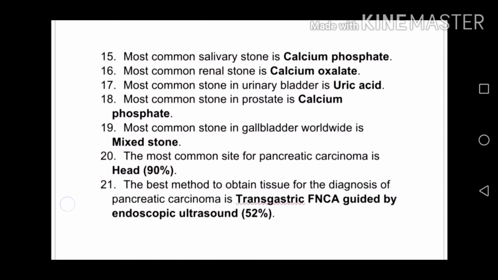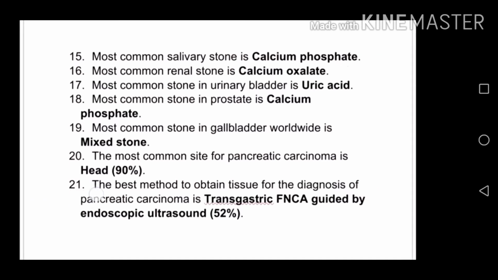The most common site for pancreatic carcinoma is head. The best method to obtain tissue for the diagnosis of pancreatic carcinoma is transgastric FNAC guided by endoscopic ultrasound.